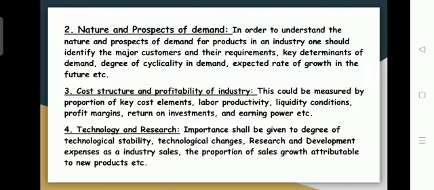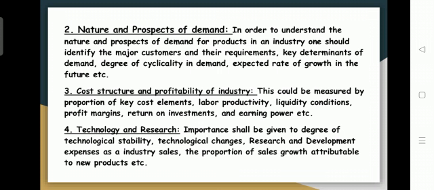Then the other characteristic is the nature and prospects of demand. In order to understand the nature and prospects of the demand for a product in an industry, one should identify major customers and their requirements. The key determinants are demand, degree of cyclicality in demand, and expected rate of growth in the future period.